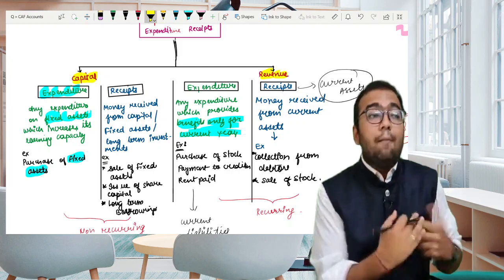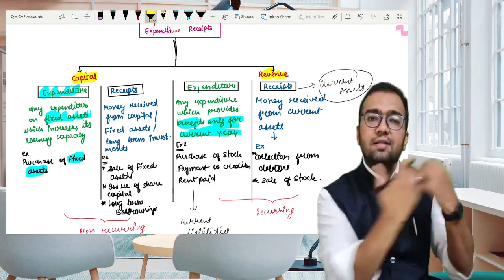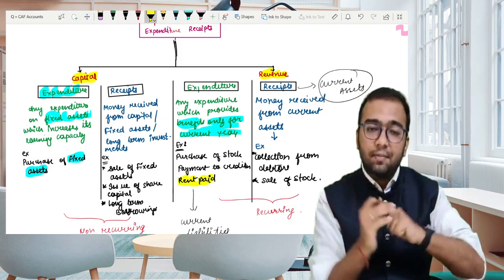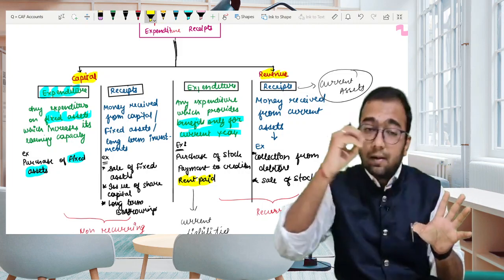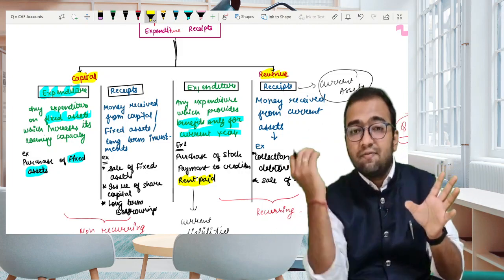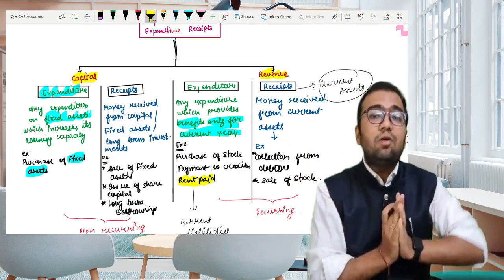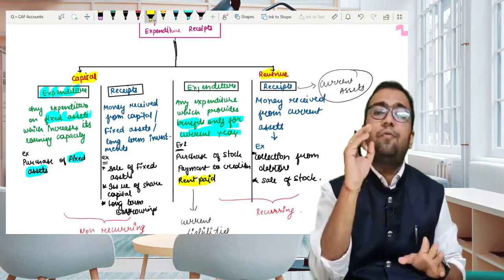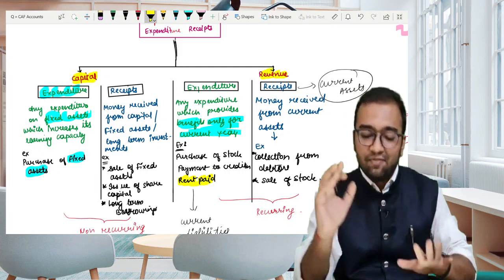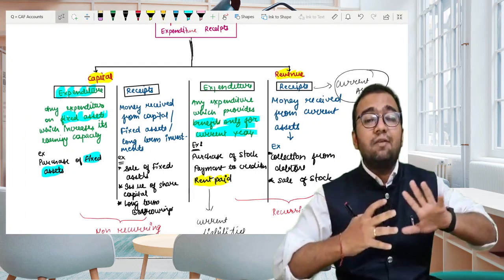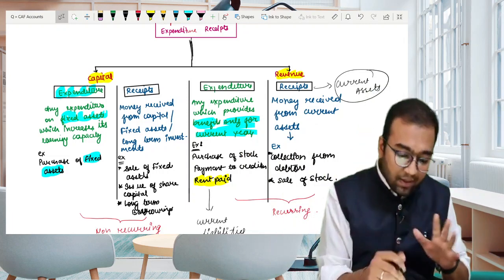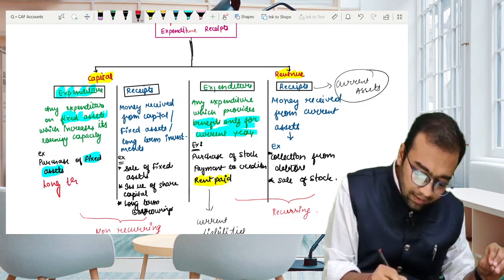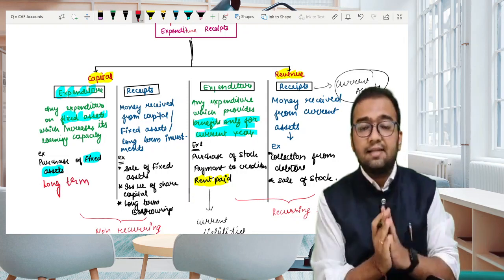What would be the example? Purchase of raw material, payment of rent. We pay rent for our rented premises. That rent is for some specific accounting period, or for a particular month. It's not for a long time. So any expenditure from which we are benefited only for the current accounting year would be classified as revenue expenditure. Whereas if the benefit is long term, then it would be classified as capital expenditure. Okay, is it clear?